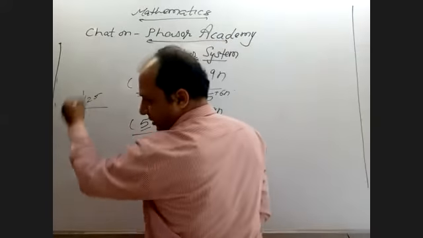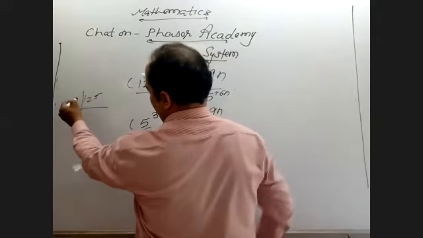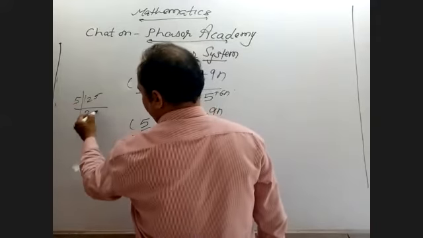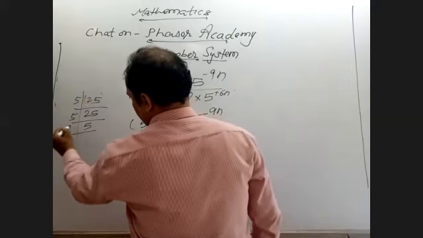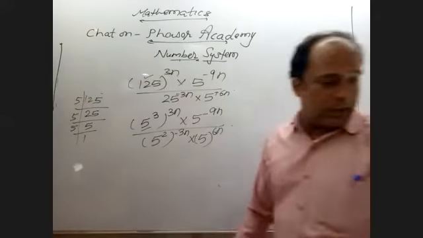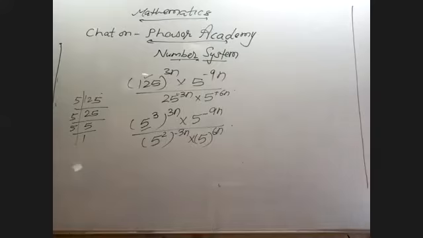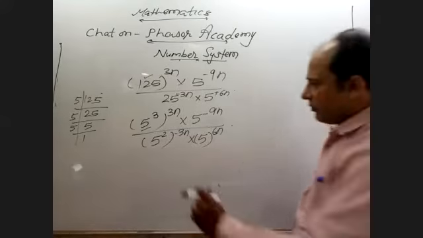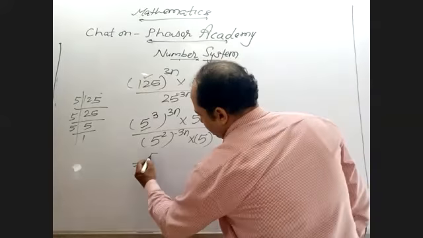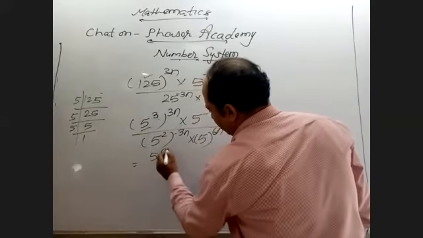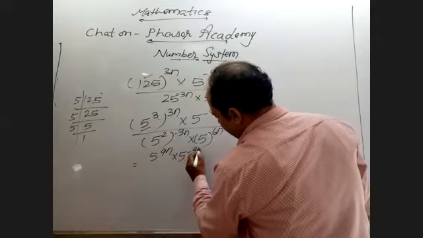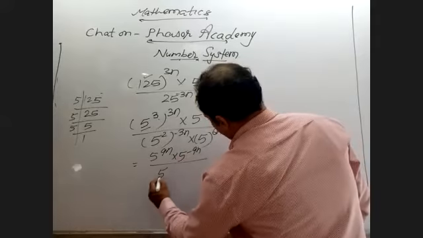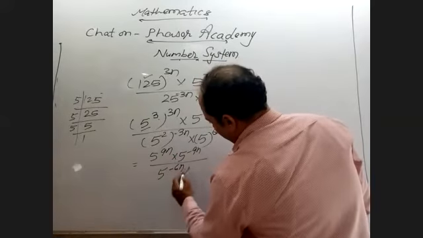And at the last, I'll tell you some tables, so please note down that table also. It will be helpful to you. Now it will be 5 cube, so it will be 5 raised to power 9n, minus 9n, minus 6n into 5 raised to power 6n.